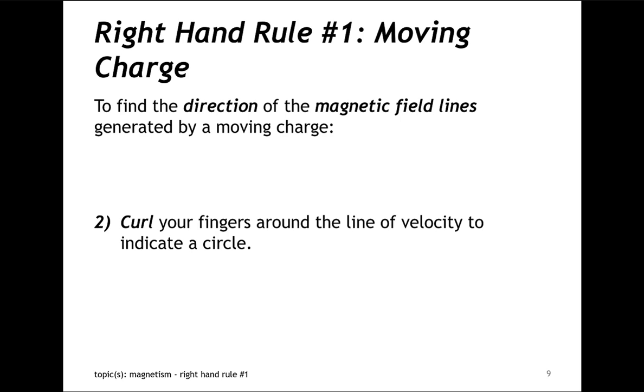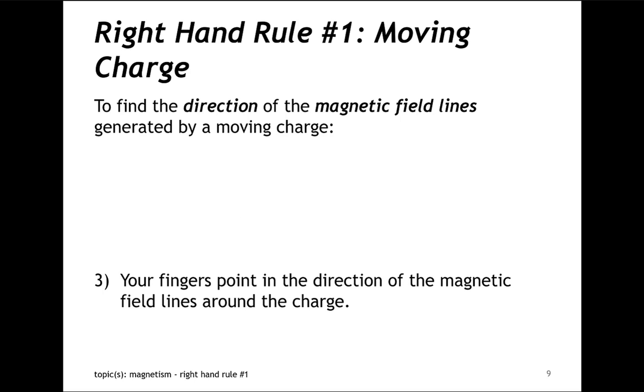Once we do that, we then will curl the fingers of our right hand around the line of velocity to form a circle. Now, the fingers of our right hand in forming that circle point in the direction of the magnetic field lines around the charge. So in other words, it gives us the orientation of the magnetic field surrounding the line of velocity of our charge.